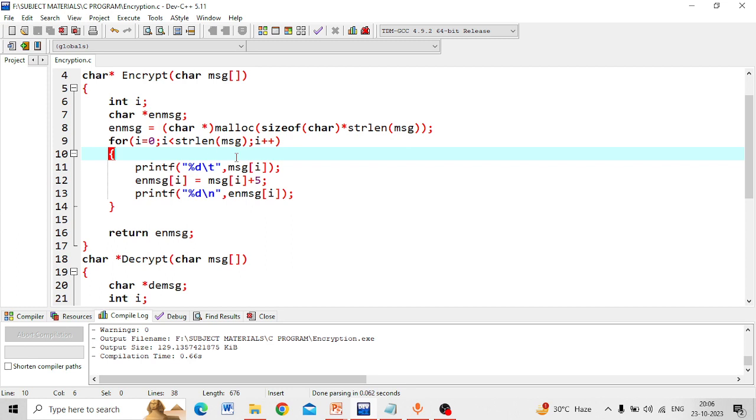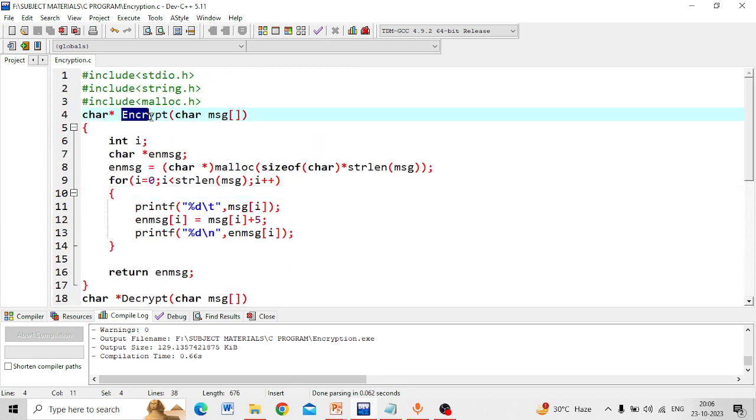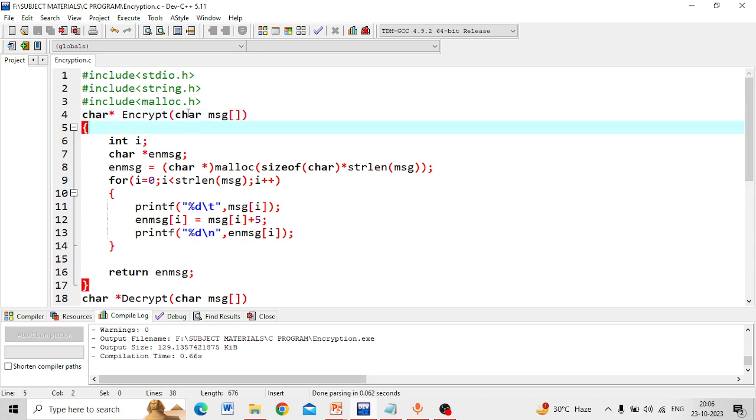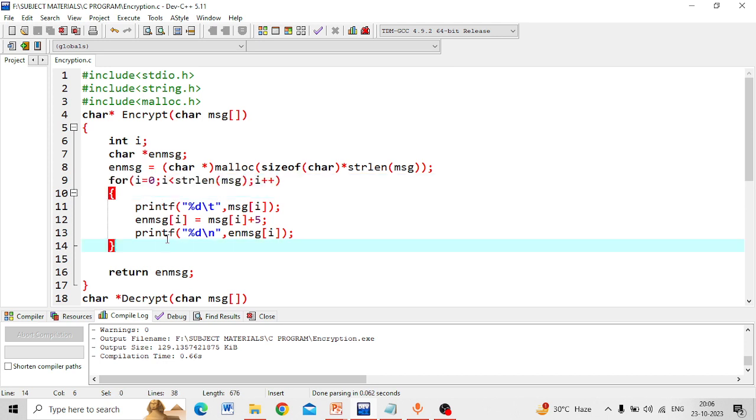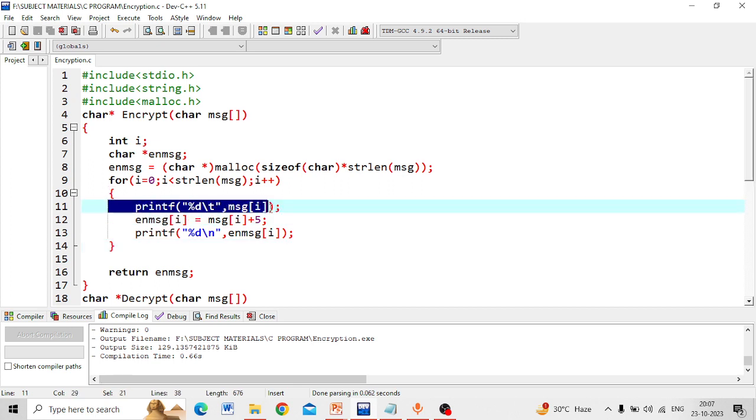So here you can see the role of the encryption function, as I discussed in the theory part. The encryption function takes an input message, the original message, and that original message will be converted into an encrypted message. So that is what we have shown here.